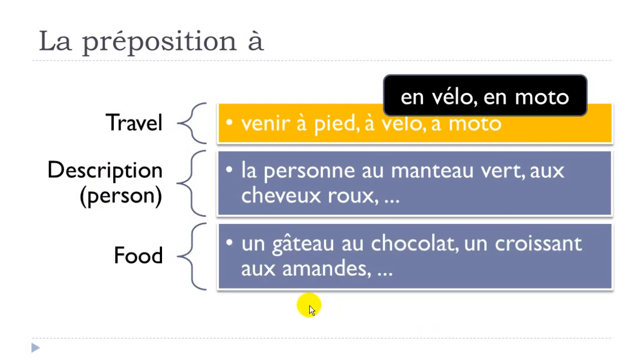It's also quite commonly used if you want to talk about food. For instance, un gâteau au chocolat. Same thing here, à le, un gâteau au chocolat. Or then un croissant aux amandes. Gâteau, cake, chocolat, chocolate. Croissant, it's this classical French pastry. And then amande, almonds.